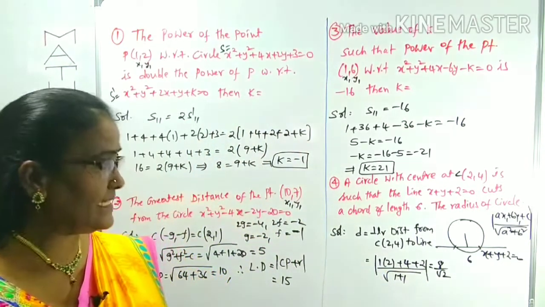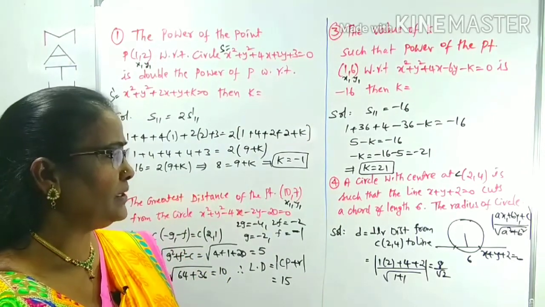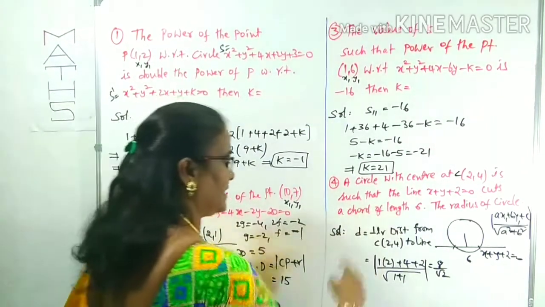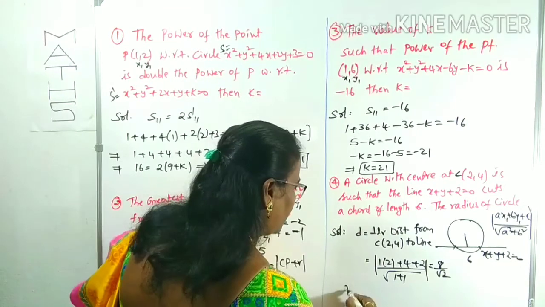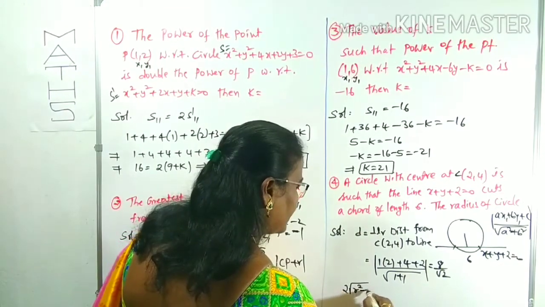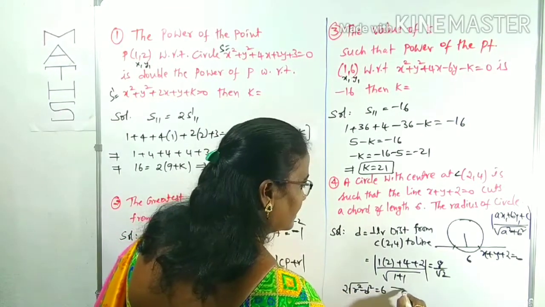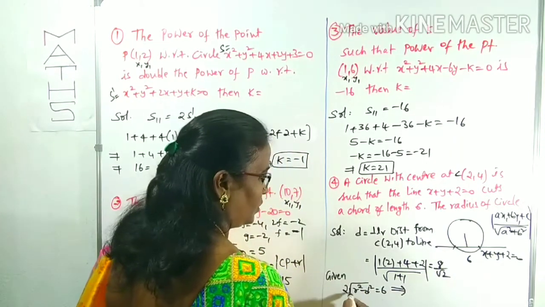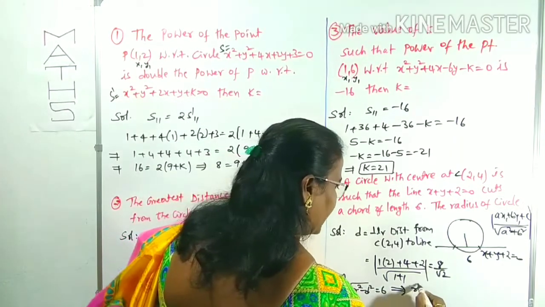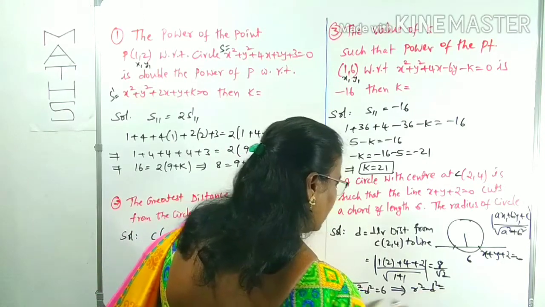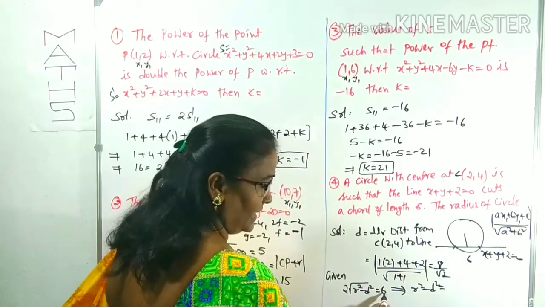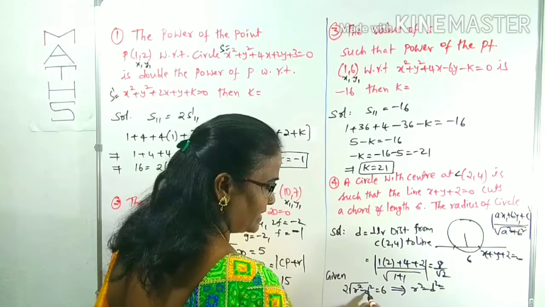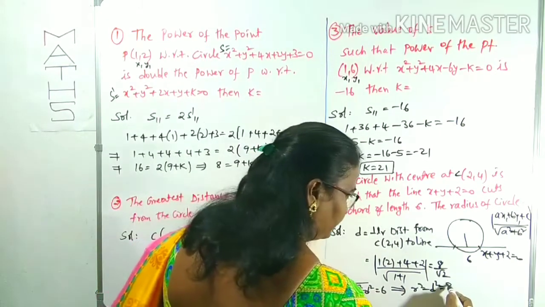This is the d. d is 8 by root 2. You know the length of the chord is given as 6, which means 2 root r square minus d square is given as 6. Now the 2s cancel. Simply r square minus d square is equal to 3. Squaring on both sides, r square minus d square is 3 square, which is 9.